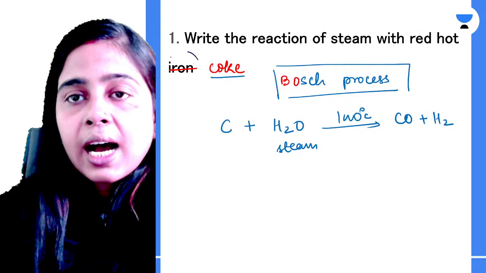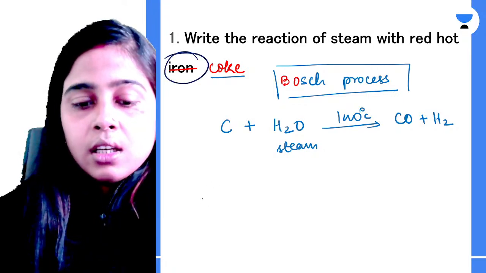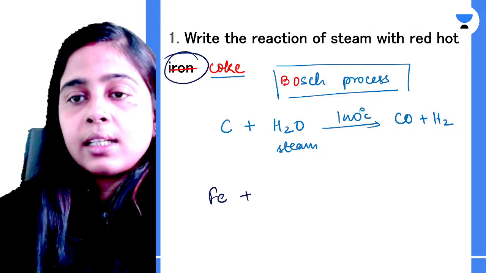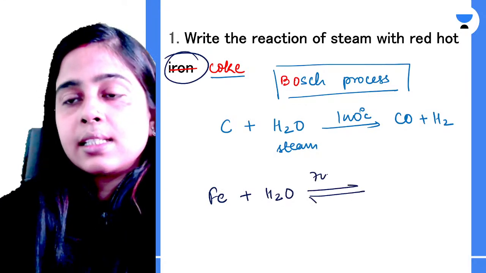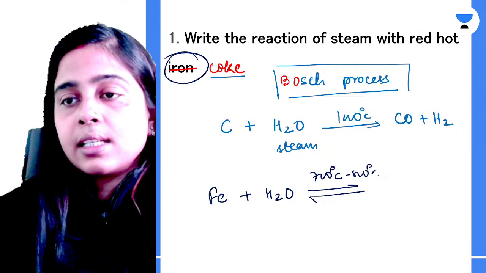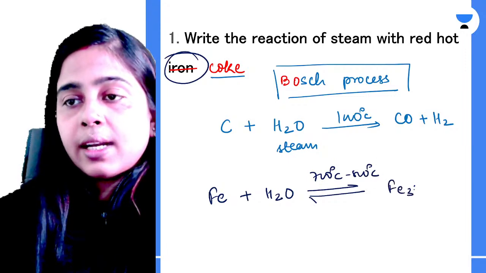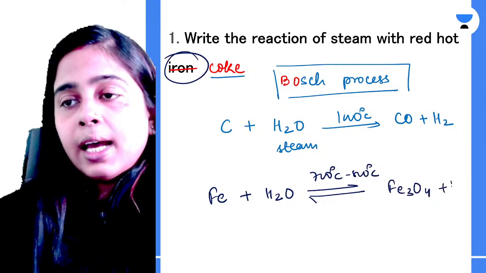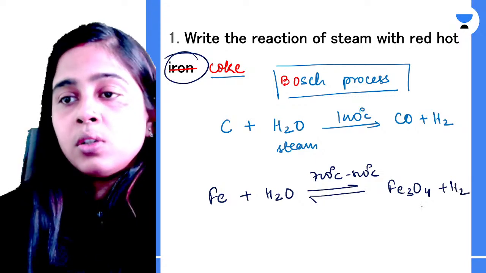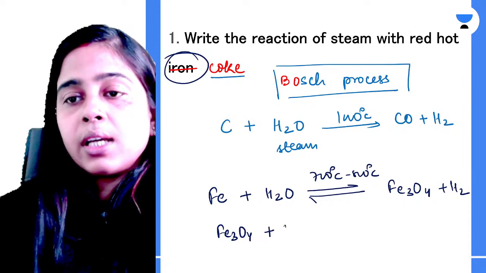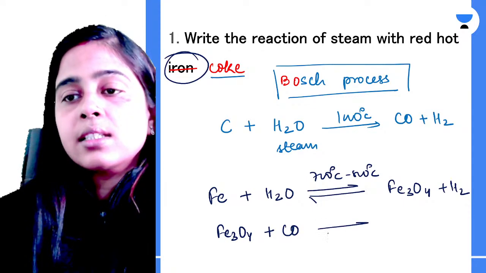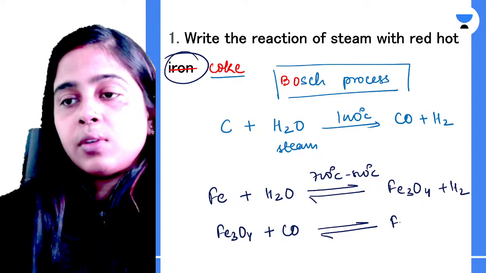And if you take iron, red hot iron is reacted with steam at, let's say, 700 or 800 degrees Celsius to give your ferric oxide Fe3O4 and your hydrogen gas. You can again reduce this ferric oxide by using this water gas to give your iron once again.